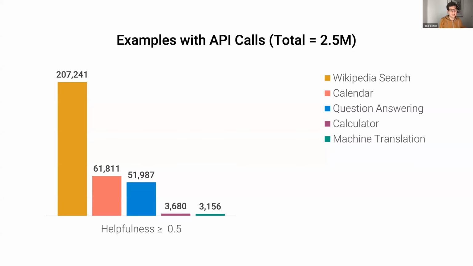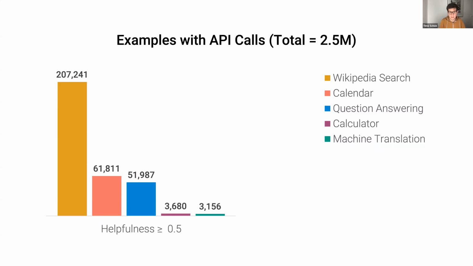One of them, if you look at a random web document, there just aren't that many examples where using a calculator would actually be of much help compared to, let's say, searching something on Wikipedia or knowing the current date, which just is useful for way more documents.